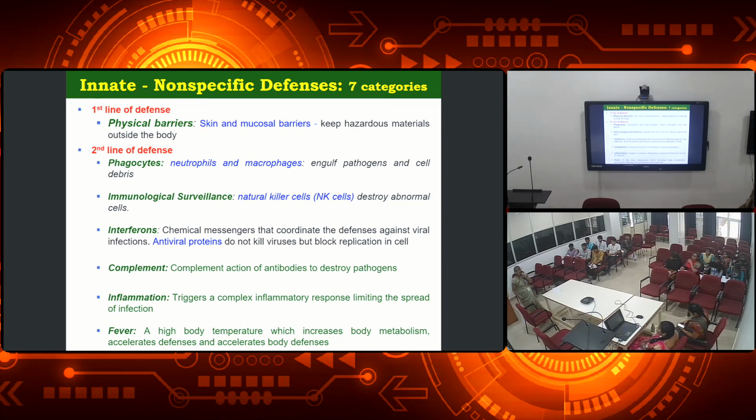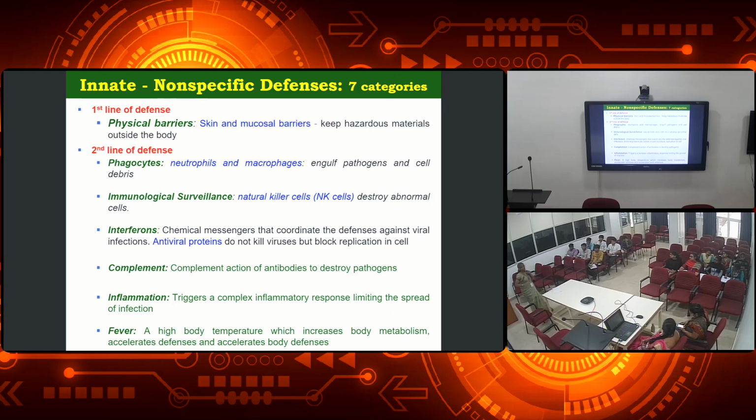Okay, and then inflammation. What does inflammation mean? Swelling or some rashes we will be getting, right? What does it mean? As I said, it is the immediate response to the pathogens. If any pathogen enters us, what will happen? It will give the immediate response. What does it mean? It is producing the antibodies. It is fighting against that, right?